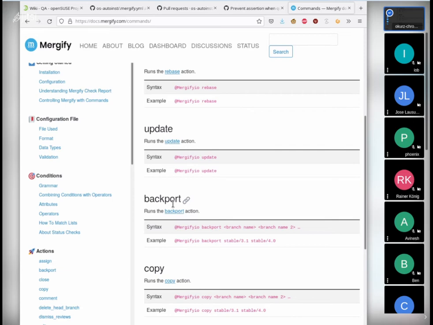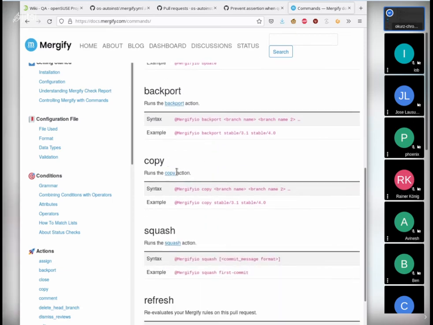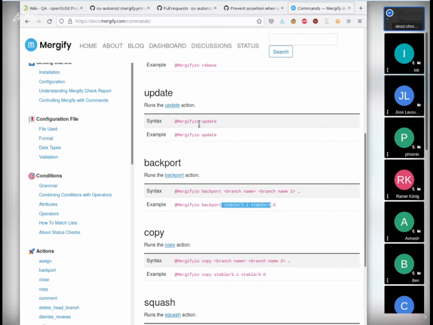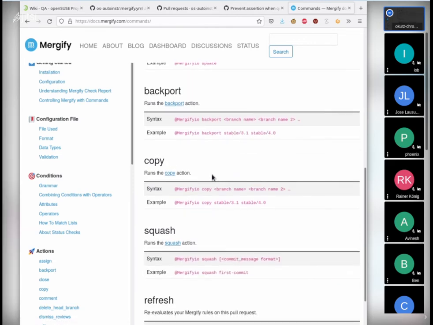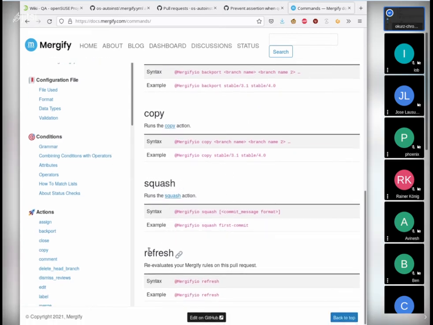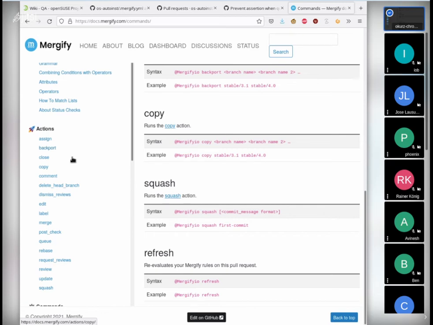Actually, I don't know what update and backport are doing, or okay, it is so update. I don't know, but backport and copy, it will copy branches. You can squash changes, or you can ask Mergify to re-evaluate your rules in case rules have changed. And then there are actions. For example, we have seen already the merge, and we have seen comment.